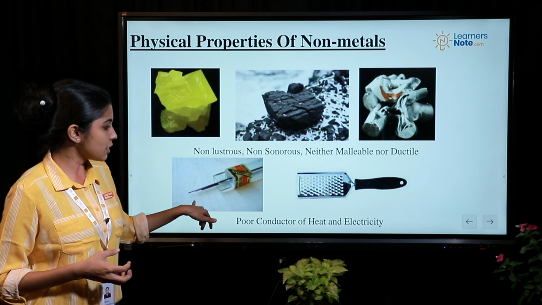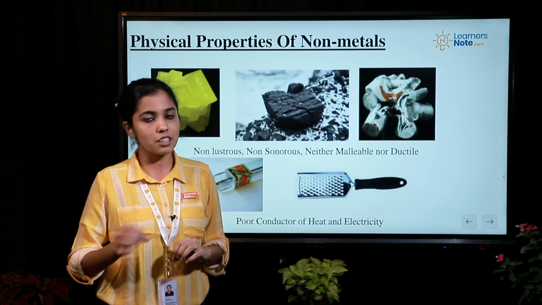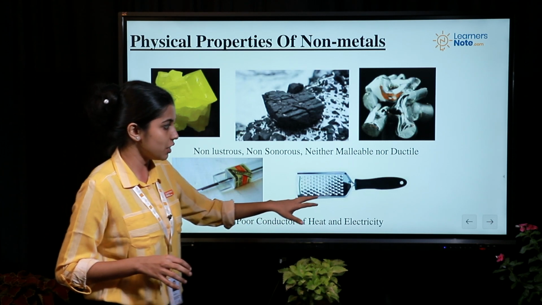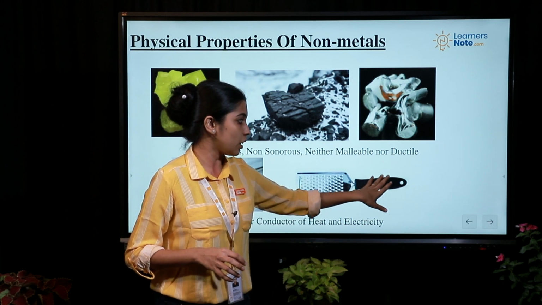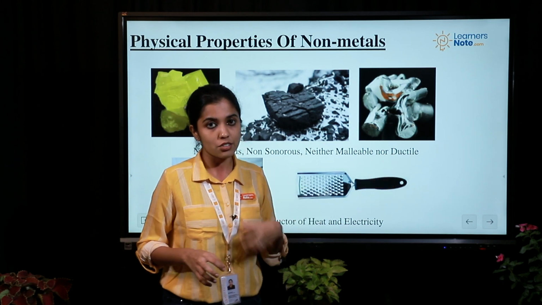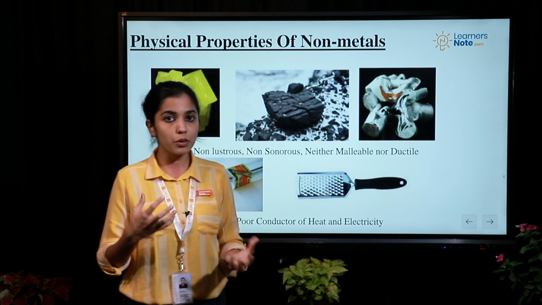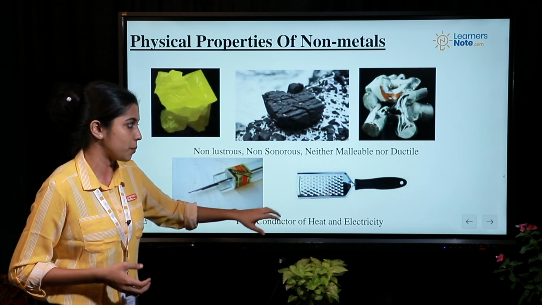Then the last is poor conduction of heat and electricity. Non-metals generally do not conduct heat and electricity. That is why they can be used on utensils to make the handles, so that you can easily hold the hot utensils. So these are a few of the physical properties of metals and non-metals.